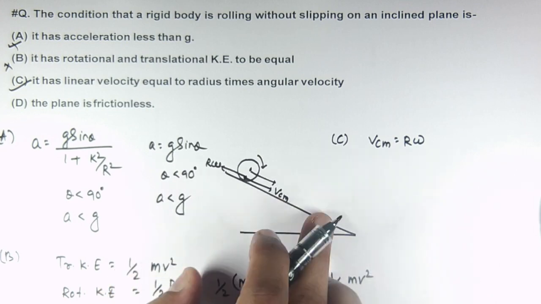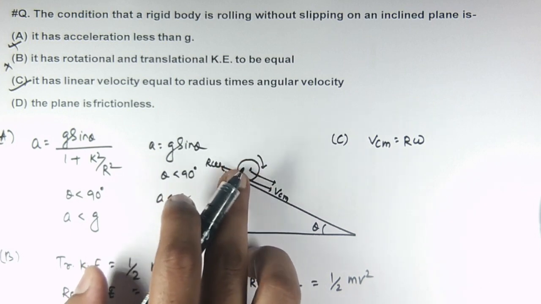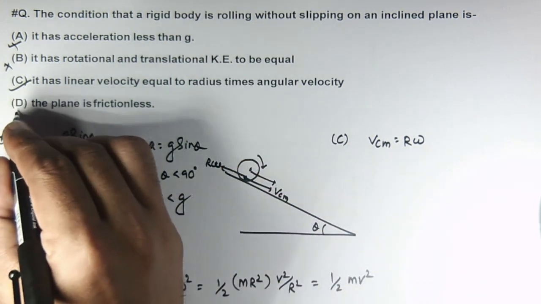So we can say without friction, this body cannot roll down the inclined plane. So fourth option is not correct.